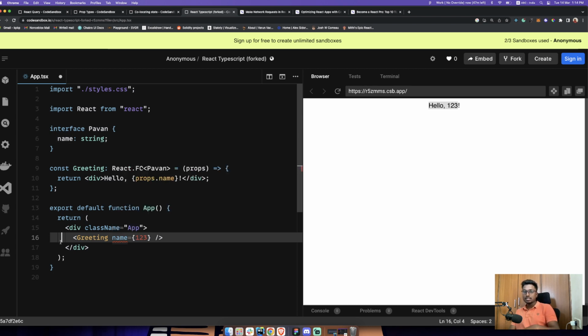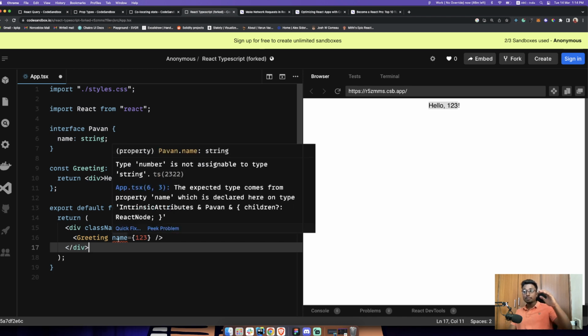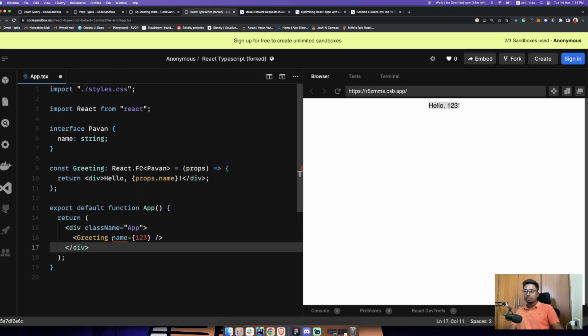In JavaScript, this doesn't happen. It just accepts anything. So with the help of TypeScript, you can easily catch errors that might occur in the future. This would have been an error in the future if it was JavaScript, and it would crash an application. But in TypeScript, you were able to find this out right at the initial moment, that this might be a problem. So that's one of the very good uses of TypeScript here.